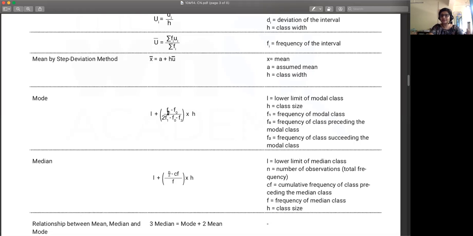What is L? What is H? What is F1? It is the frequency of the modal class, and then the frequency above it and the frequency below it. That's all you need to find out. Okay. Yes, absolutely. We'll do one example problem.